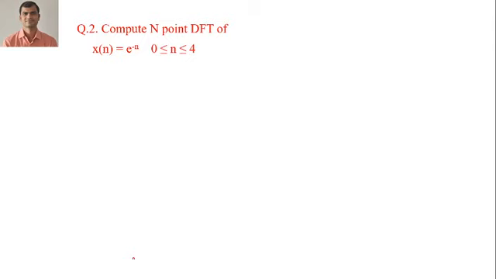Compute n point DFT for a given sequence. Here the sequence is given as x of n is equal to e raised to minus n, and the sequence is valid for 0 to 4. Here the range of n is given 0 to 4, that means capital N is equal to 5. The number of samples varies from 0 to 4, so capital N is equal to 5. You simply put the value of n as 0, 1, 2, 3, 4.